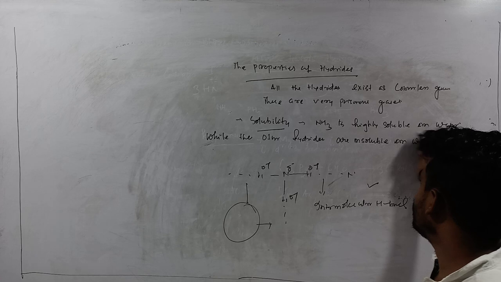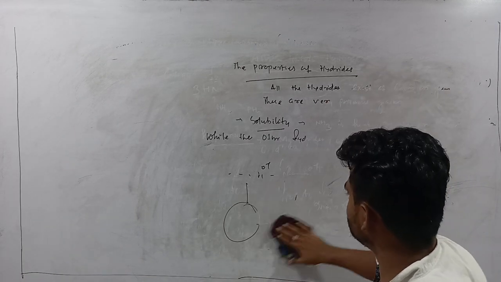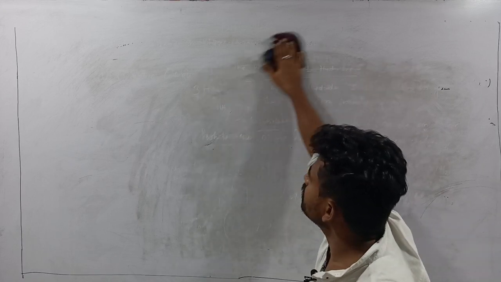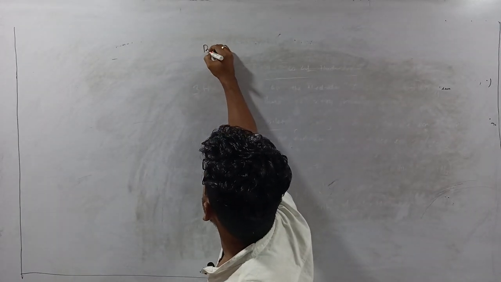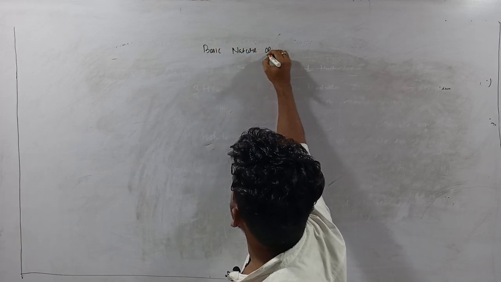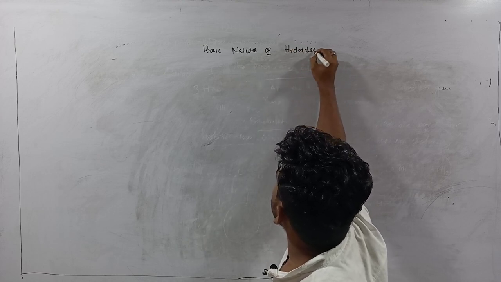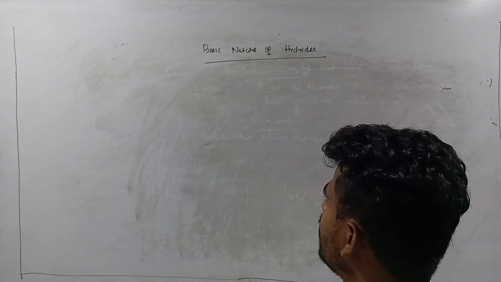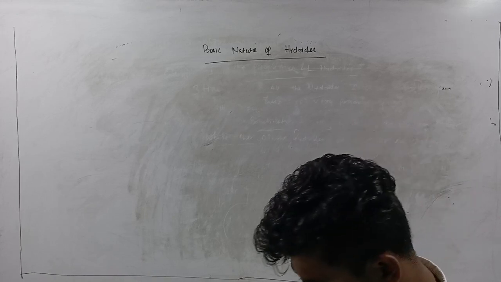Next we will consider their basic nature. Basic nature of hydrides, very important. Out of all these hydrides, ammonia is strongly basic in nature compared to the other hydrides.